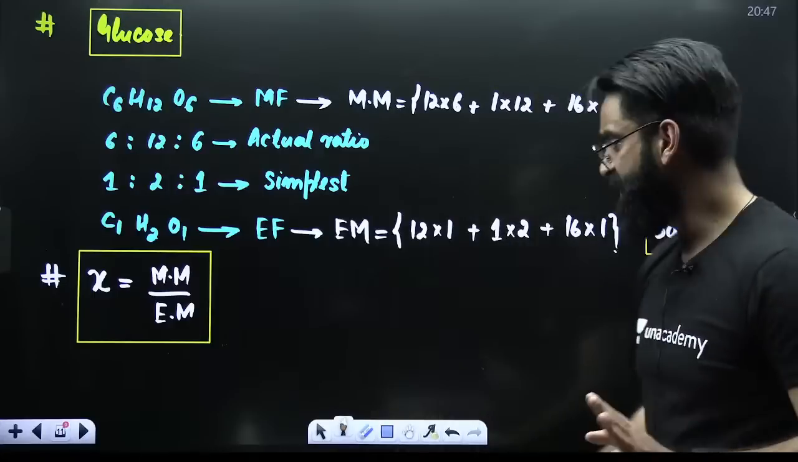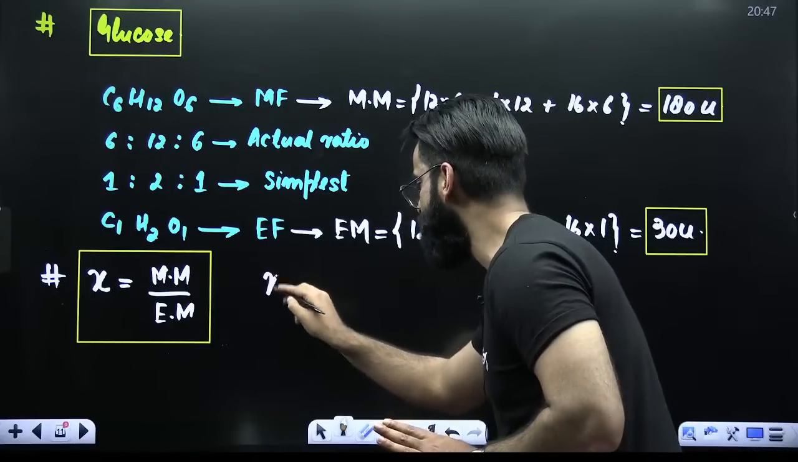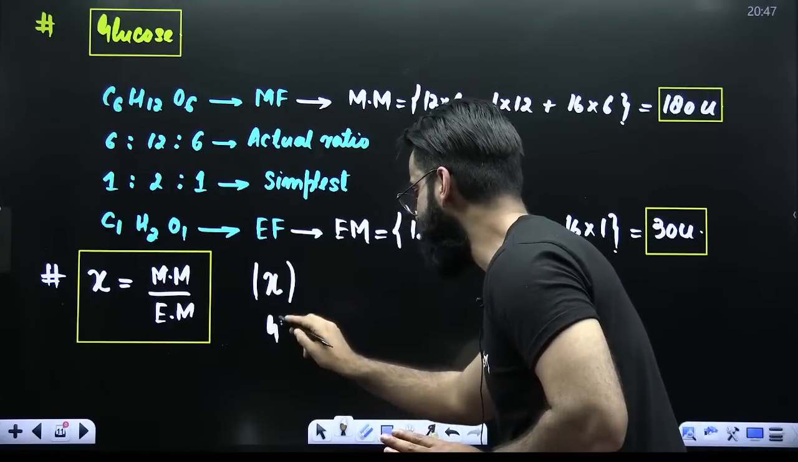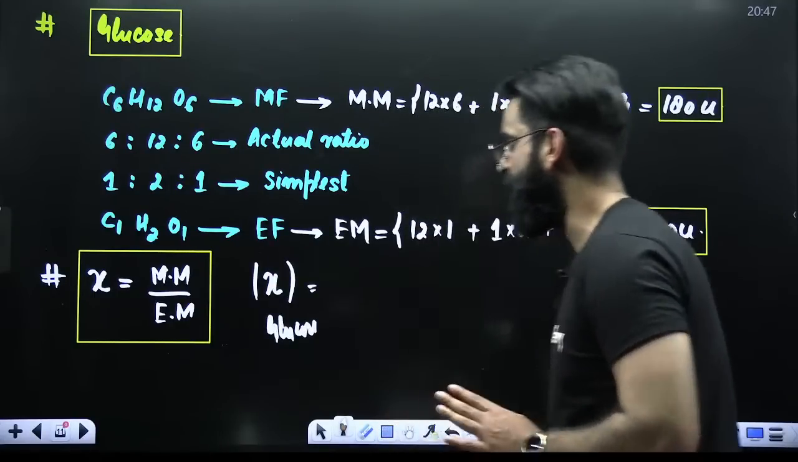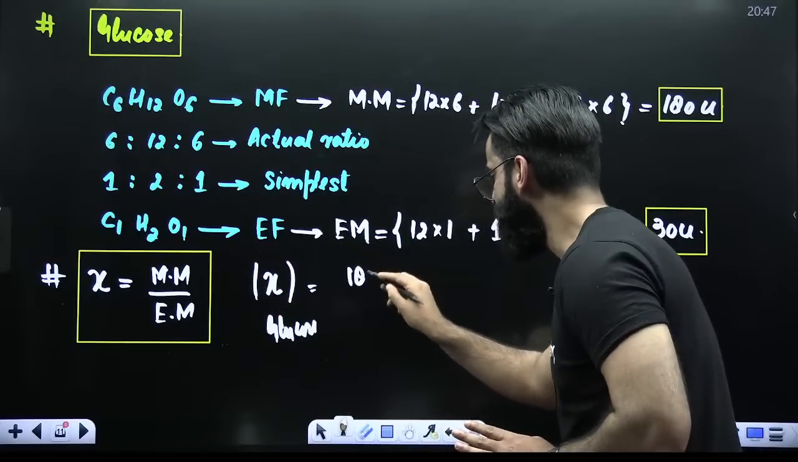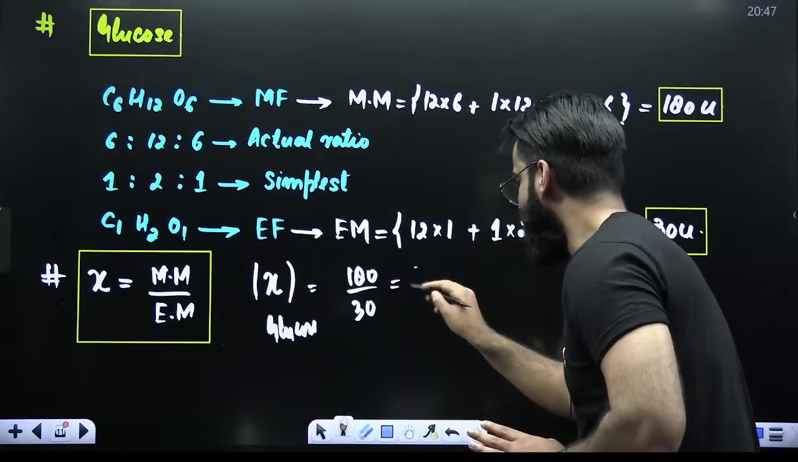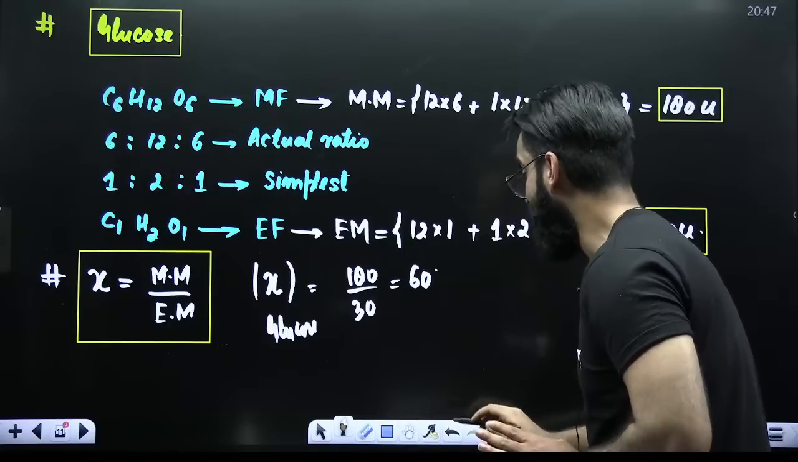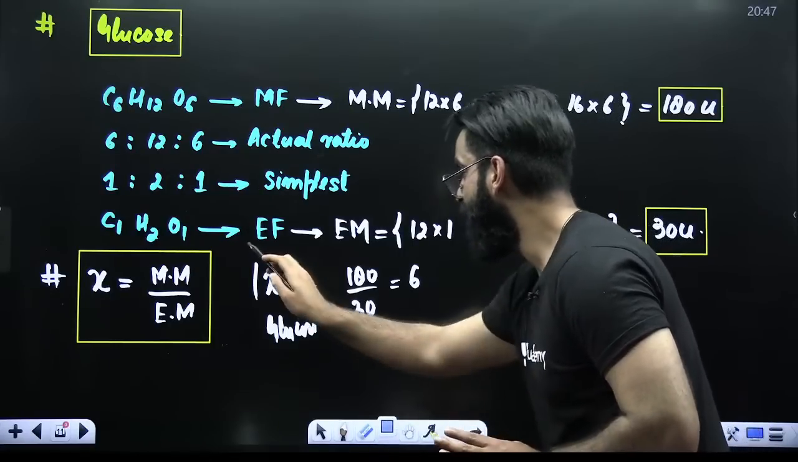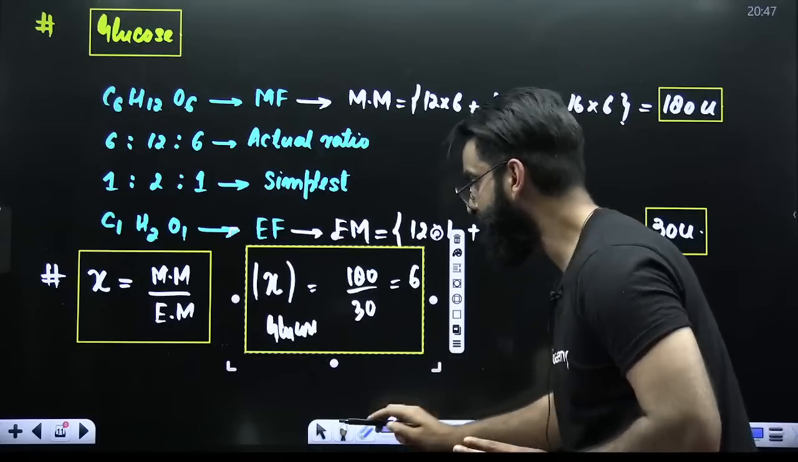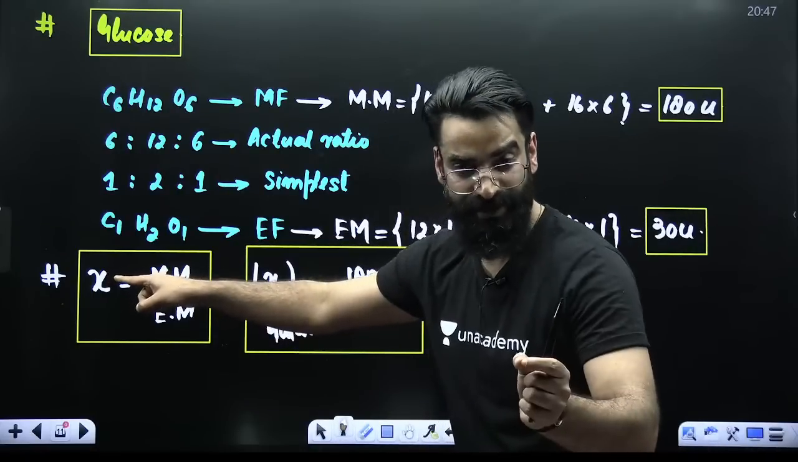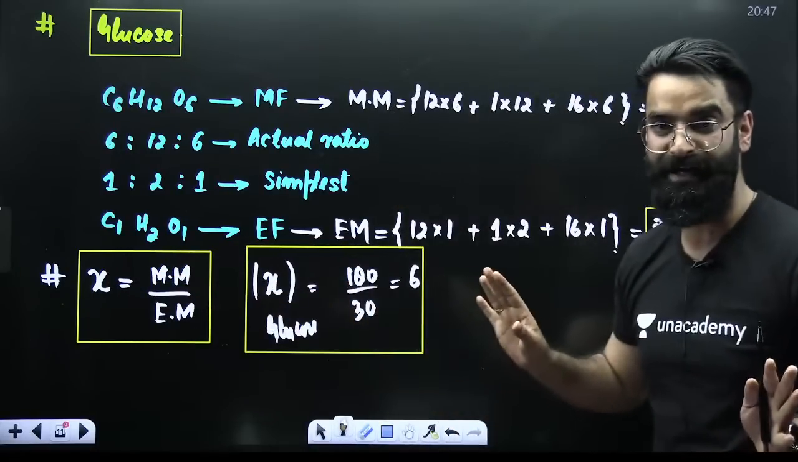For example, if I want to calculate the X value for glucose, it is going to be equal to the molecular mass of glucose divided by the empirical mass of glucose. The value comes out to be 6. So X is nothing, it's a number, which is the ratio of molecular mass to that of empirical mass.